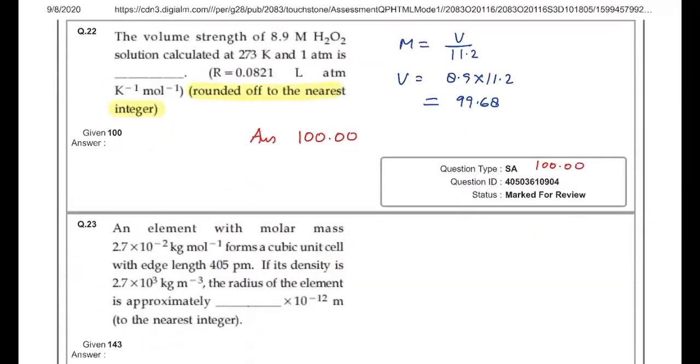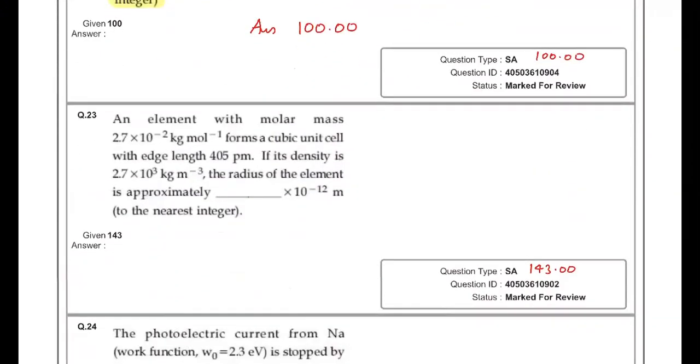Next question is: given an element with a molecular mass of 2.7 into 10 to the power minus 2 kg per mole. That means molecular mass of the substance, if I can write, it is 27 grams. And forms a cubic unit cell with the edge length of 405 picometer. The density is 2.7 into 10 to the power minus 3 kg per meter cube. So density also we can write, it is 2.7 gram per centimeter cube.